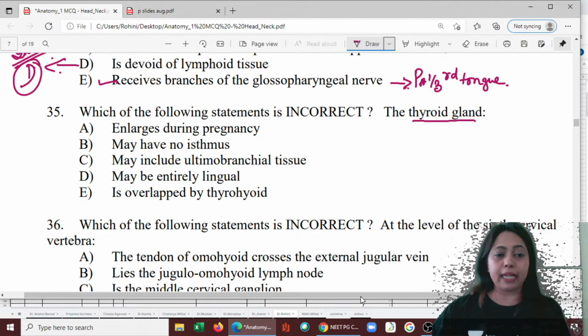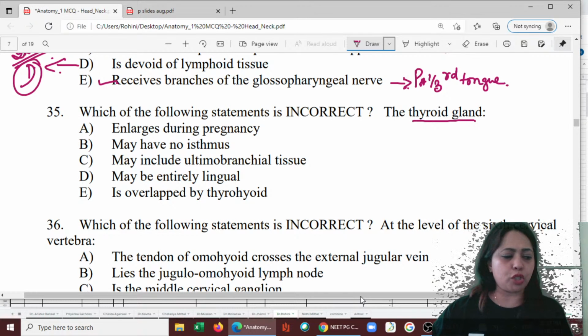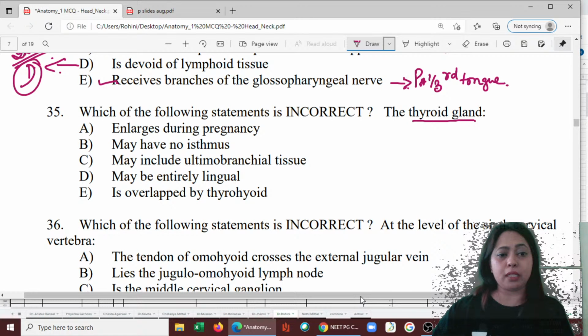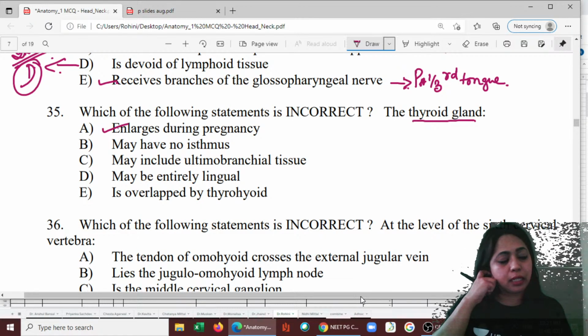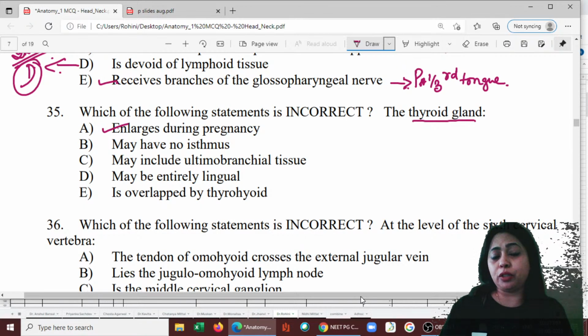So here, it enlarges during pregnancy. Is that correct? Does it enlarge during pregnancy? Yes, in some people it does. Going by statistics, yes, it does enlarge during pregnancy. Some of them even end up having goiter, and they end up having thyroid issues later on.